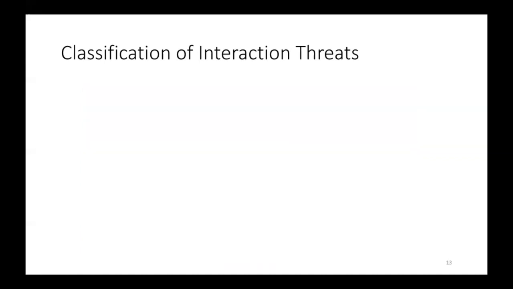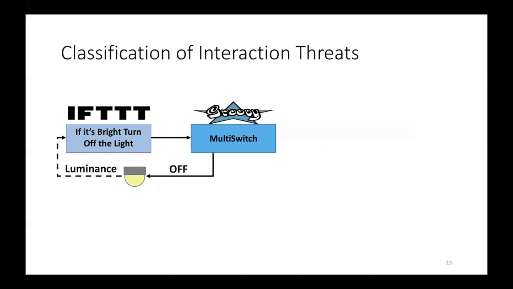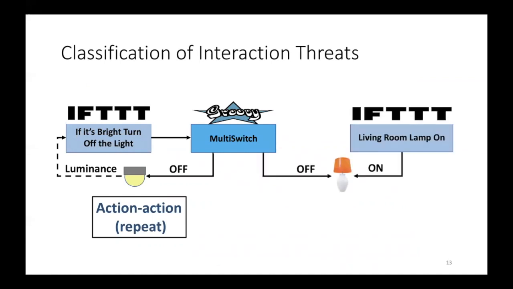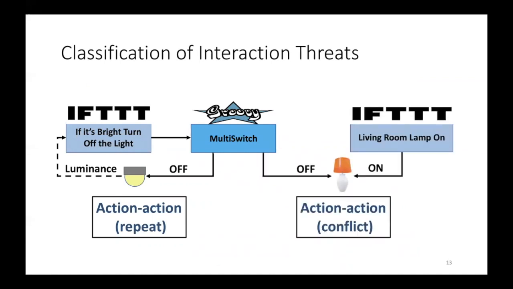But here for the presentation, I'll be focusing on the interaction threats that I'll be showing you based on our illustrative example. The first interaction threat, we call it action repeat, where the interaction between the IFTTT application and the Groovy application will be sending a switch off command to the overhead light continuously. The second interaction threat is called action conflict, where conflicting actions will be sent to the lamp.